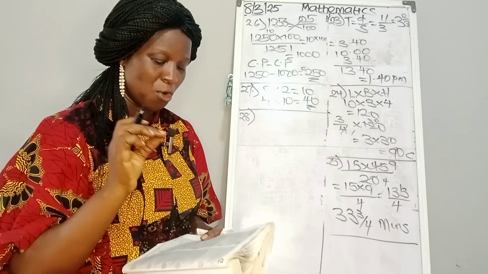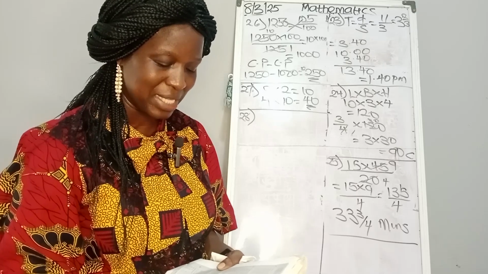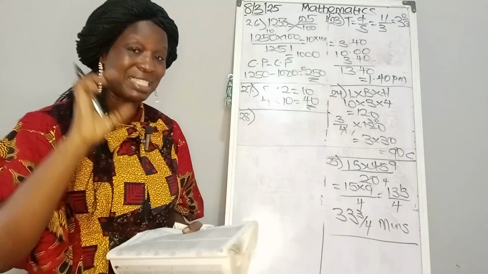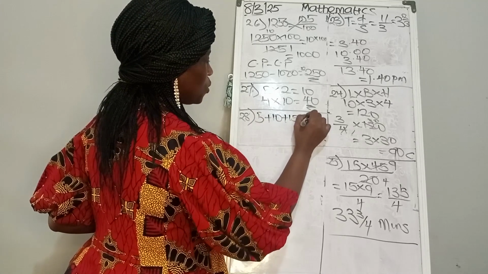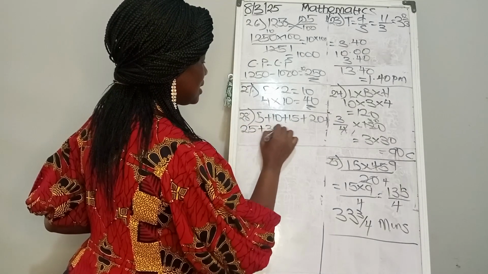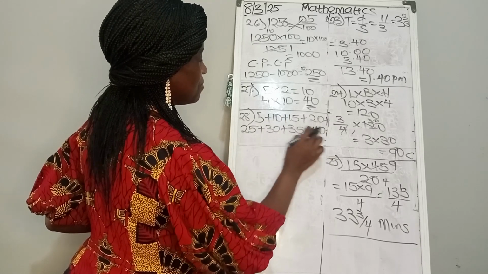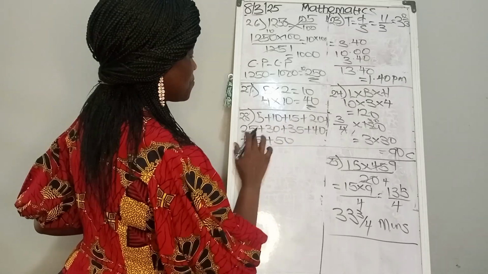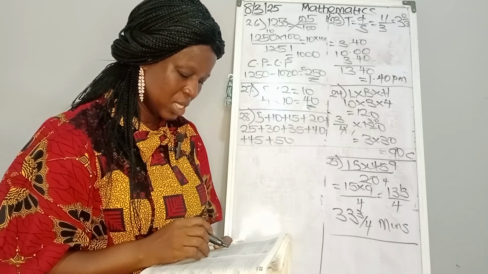A boy decided to cut 10 pieces of wood from a height of wood so that the first piece was 5 centimeters, the second 10, the third 15, the fourth 20, and so on. Don't forget they said 10, and we are starting from 5. 5 plus 10 plus 15 plus 20, we are taking it to 10. 1, 2, 3, 4 plus 25 plus 30 plus 35 plus 40, 1, 2, 3, 4, 5, 6, 7, 8 plus 45 plus 50. 1, 2, 3, 4, 5, 6, 7, 8, 9, 10. Good.